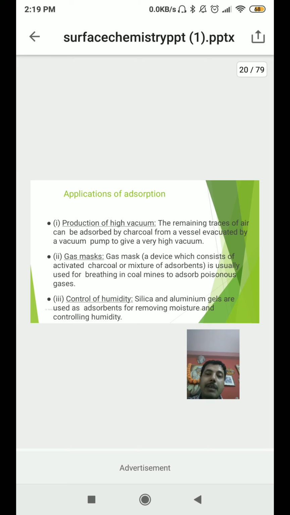Second one is in gas masks, already discussed initially in the first video. To adsorb the poisonous gases, there is a carbon particle on which these poisonous gases get adsorbed, and the person wearing this mask gets the purified air. Third one is the control of humidity. Silica and aluminum gels are very good adsorbents, they adsorb the moisture.